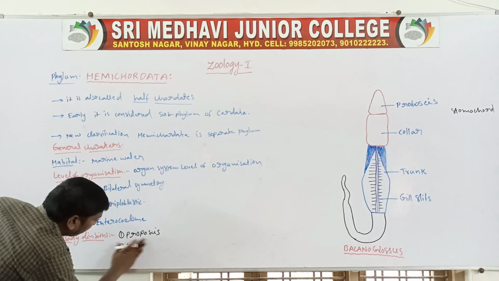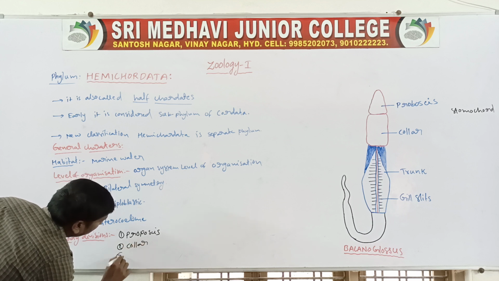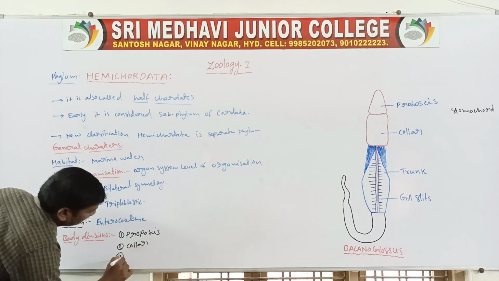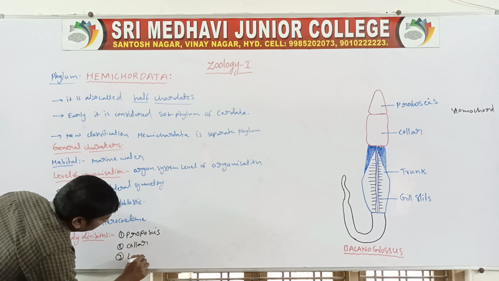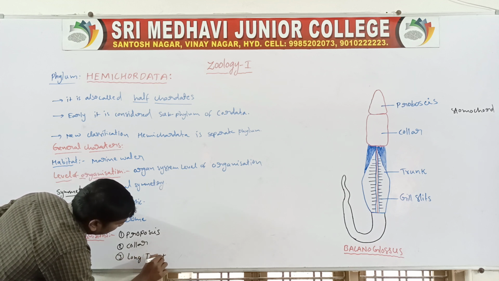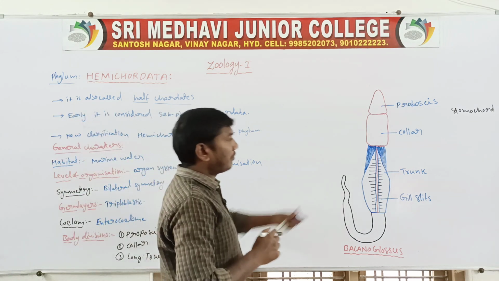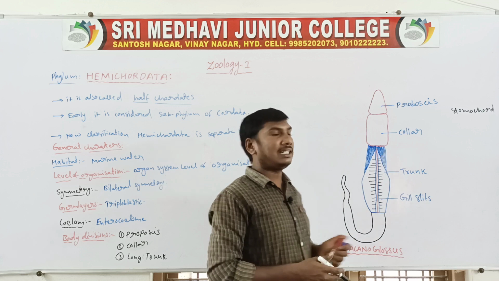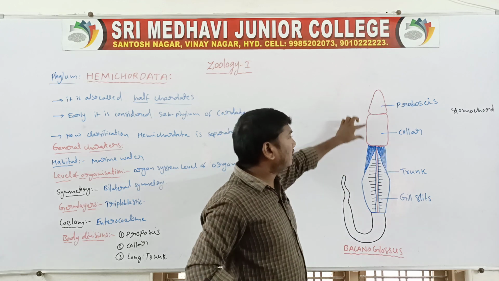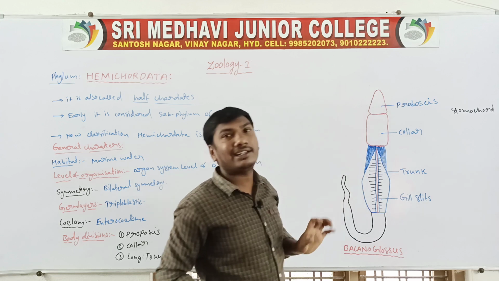Second one is the collar. Third one is the long trunk. So the hemichordates' body is divided into three regions: proboscis, collar, and trunk.